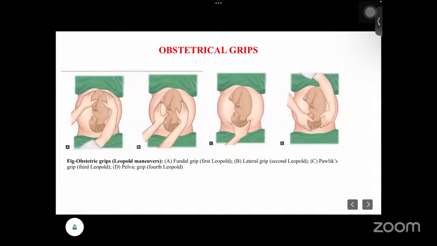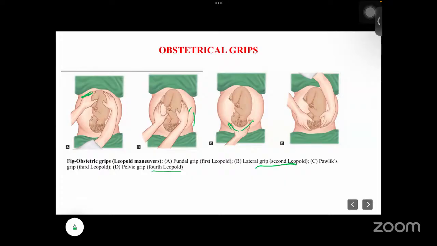So next, there are some obstetric grips which we need to keep in mind, mainly 4 obstetric grips, which we can also call the Leopold maneuvers. First is the fundal grip. Here you can see the fundal grip in the image. Second is the second Leopold maneuver, that is the lateral grip, also called the umbilical grip. Next is the Pawlik grip, that is the third Leopold maneuver. And the pelvic grip, that is the fourth Leopold maneuver.